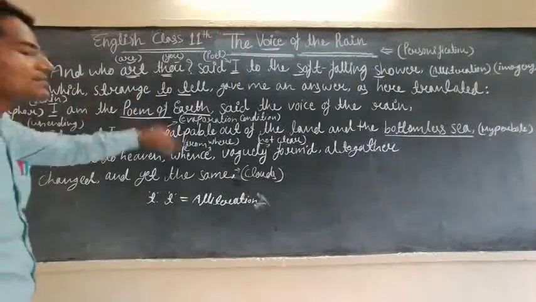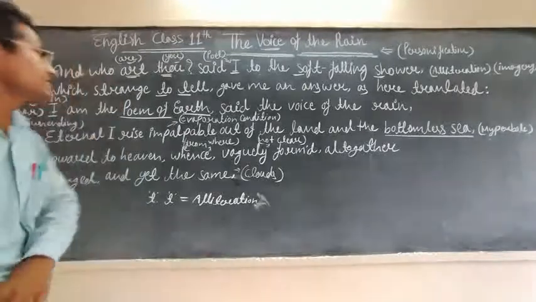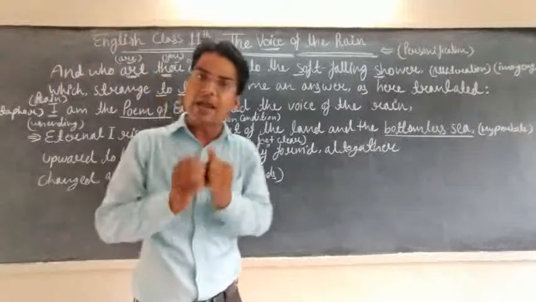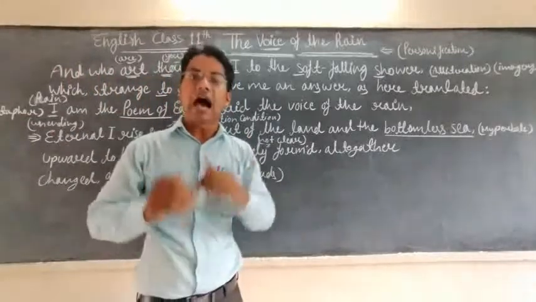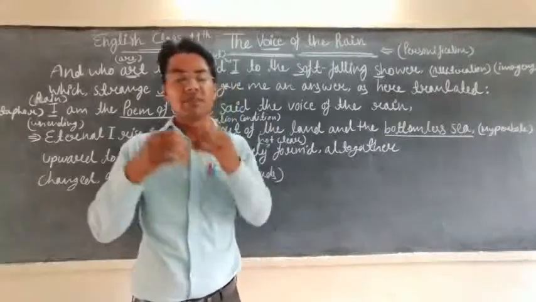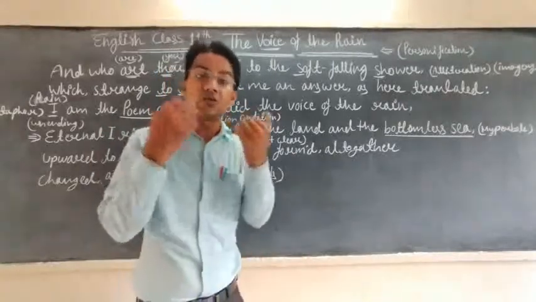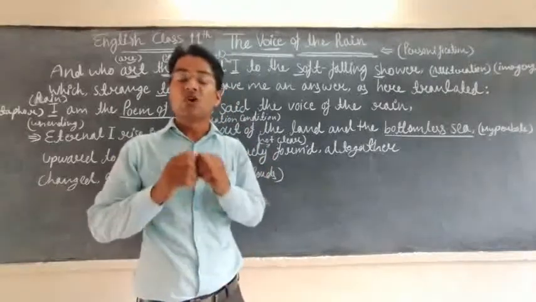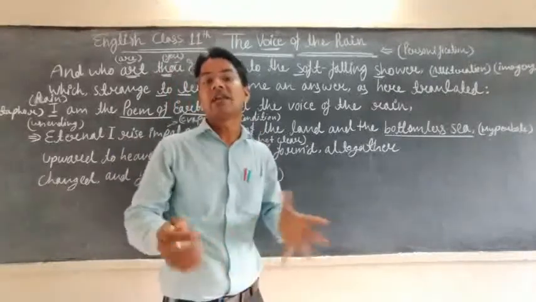I am the poem of the, dear student, listen carefully, poem of the earth. It means to say that I am everything of the earth. I am all in all for the earth. Yes, without rain means without water, and without water means without breath, without life, and no one can live without rain and water.